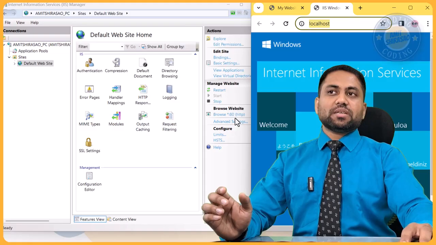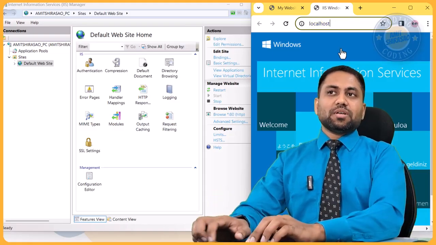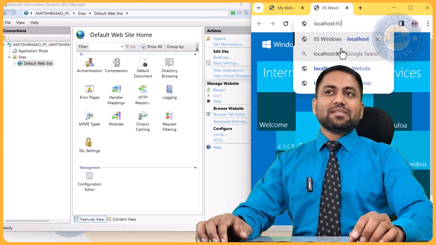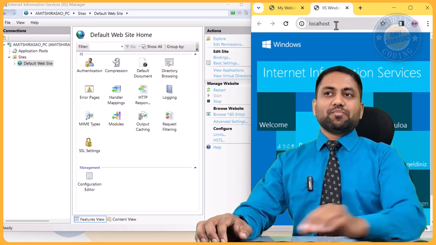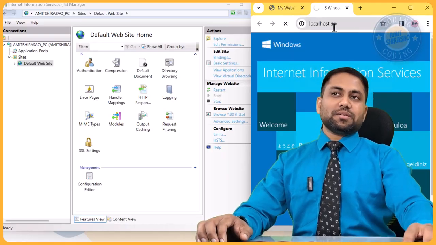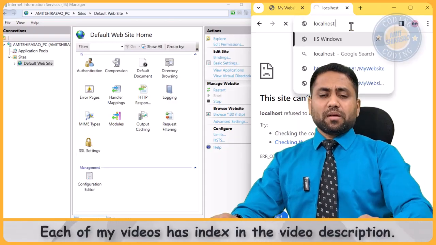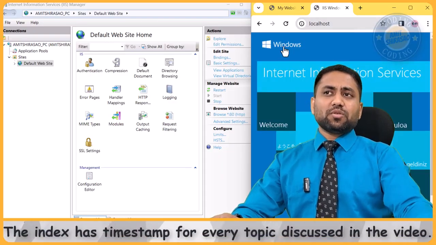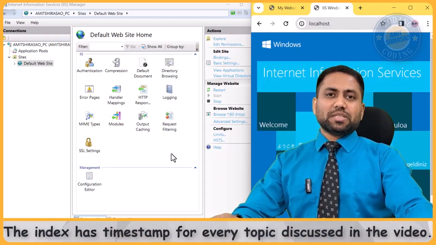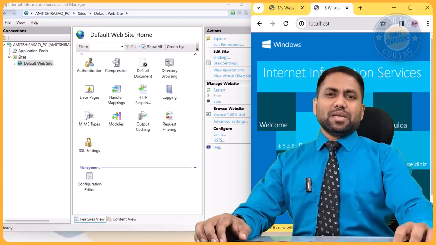So you can browse it. As soon as you browse it, see, it is on localhost:80. So whatever is the port number, if the port number is 80, then it never appears. But if the port number is anything other than 80, let us say 81, then it will appear. Okay, because 80 is the default port. So on this default port, this default website is already deployed, and it is a very basic website. It just has one image.